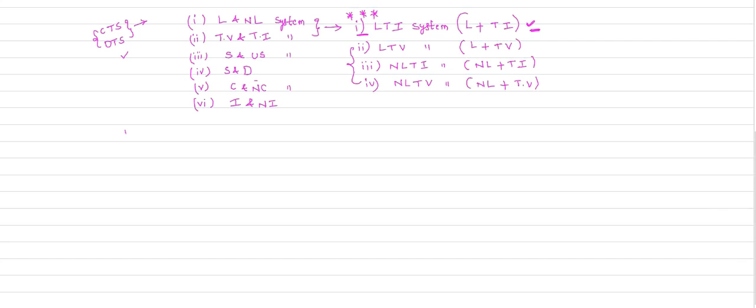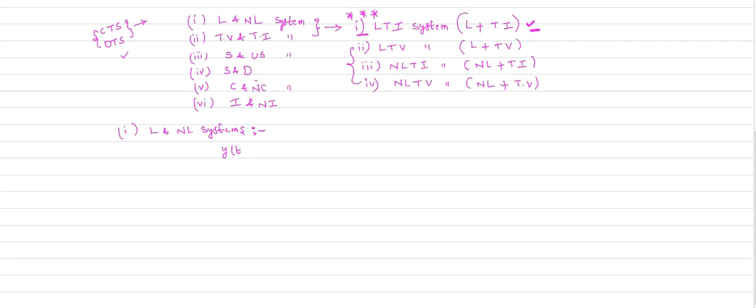Next, when it comes to linear and non-linear systems, how are we going to define them?